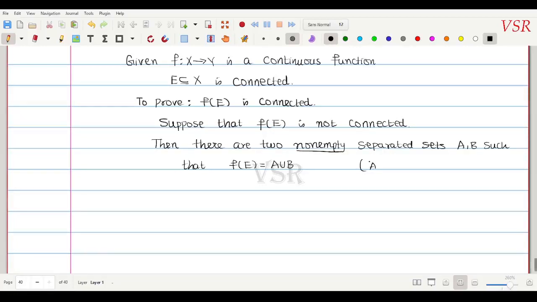This A closure intersection B is equal to empty and A intersection B closure is equal to empty. The condition is that A and B are two non-empty sets.